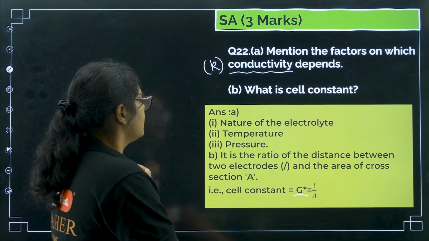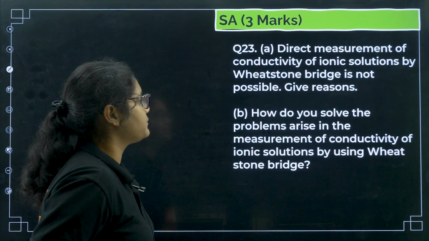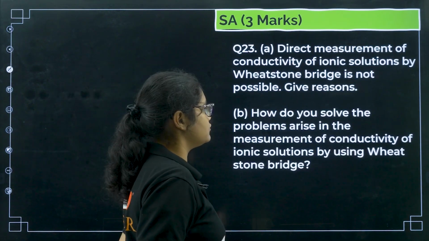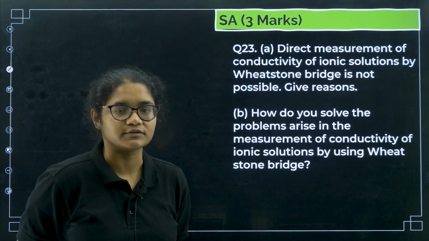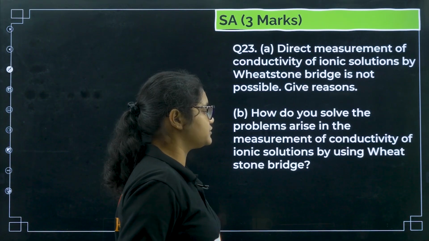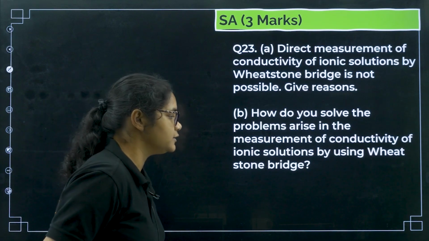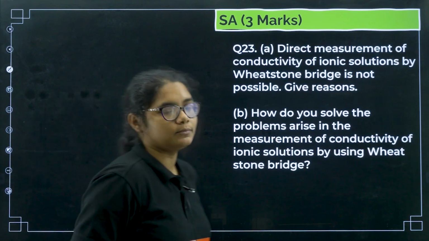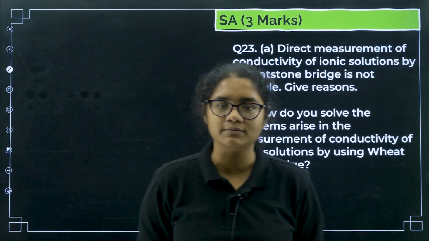Next, direct measurement of conductivity of ionic solutions by Wheatstone bridge is not possible. Give reason. Then how do you solve the problems that arise in the measurement of conductivity of ionic solutions using the Wheatstone bridge? There are two problems.